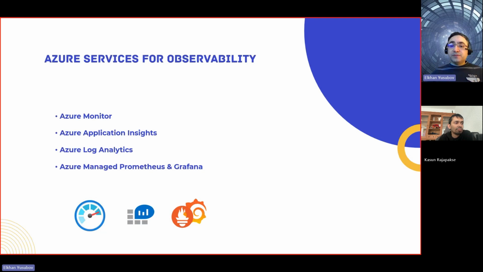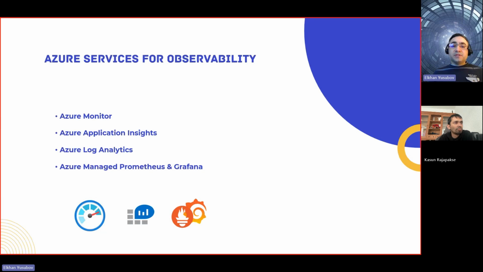When we speak about Azure Monitor, it's not just one service, it's a suite of services gathered under the umbrella of Azure Monitor that provide you monitoring capabilities for your infrastructure as well as applications. So it's not just the Azure platform, but also the applications running on that platform.